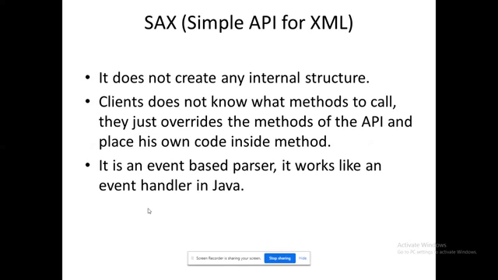And regarding SAX, the difference between DOM and SAX is that we don't have any internal structure. That means this parser will not generate any tree. Instead, it will give you a list of built-in methods. When you write the program, you have to write the corresponding content within that method and override it.